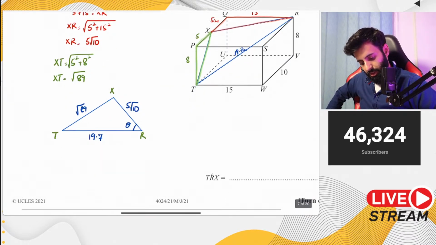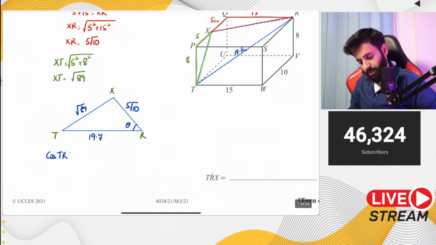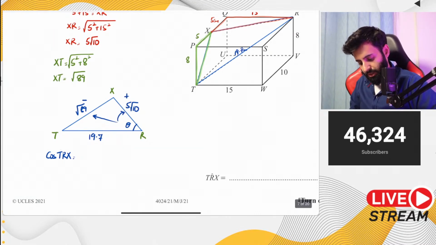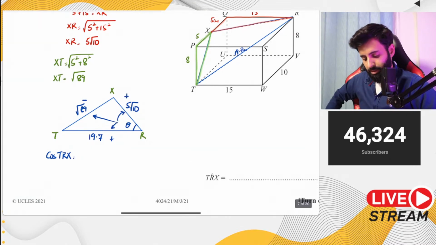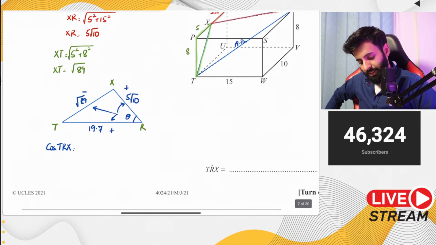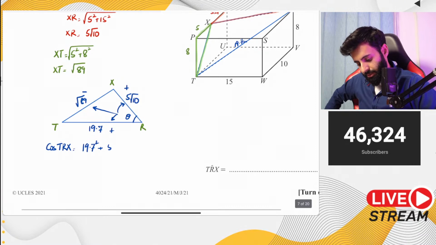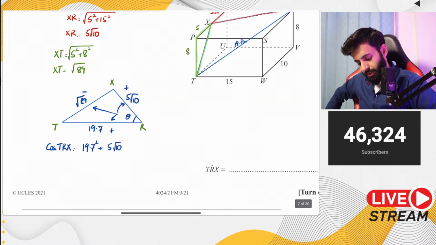Now we can use cos. So cos theta, or you can say cos TRX, is equal to, now remember, whenever you're using the cosine rule, it's only the side that's opposite the angle that you're trying to find which gets subtracted. The other two sides, the included sides, as we call them, are the sides that are added. Obviously all sides are squared, so that's not something you really have to try and remember. That's part of the formula.